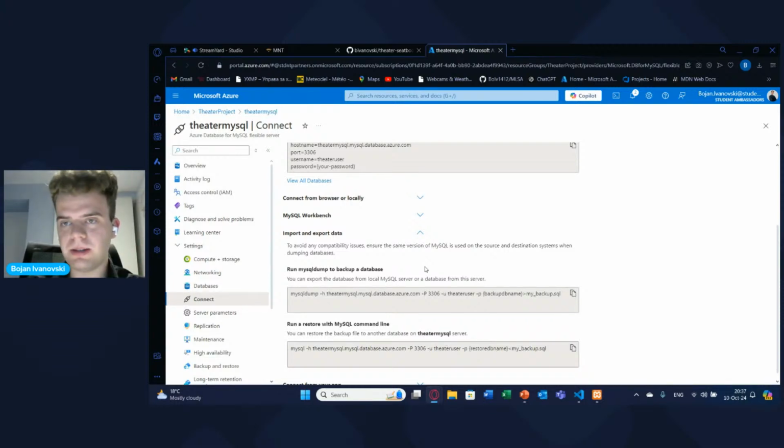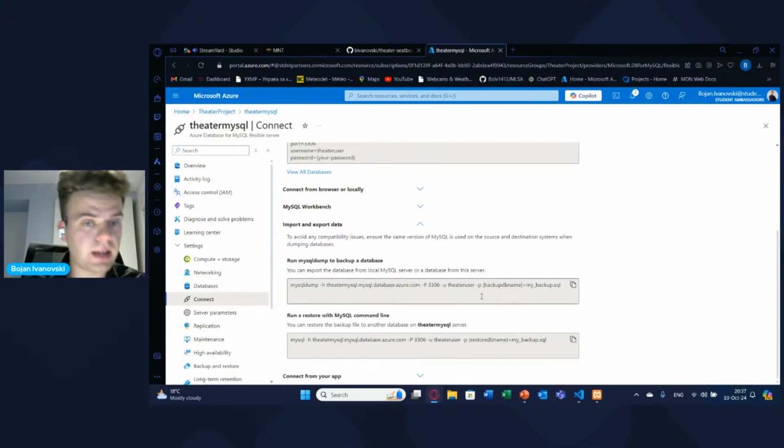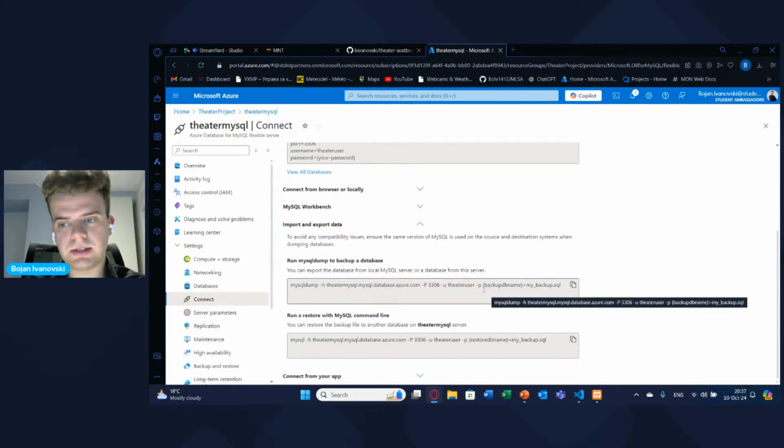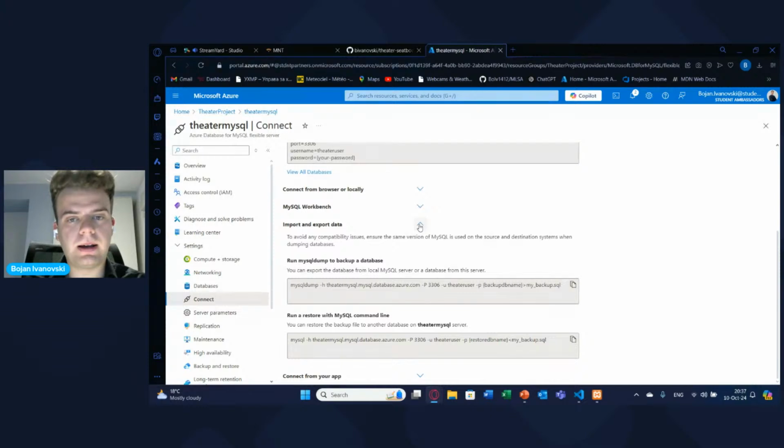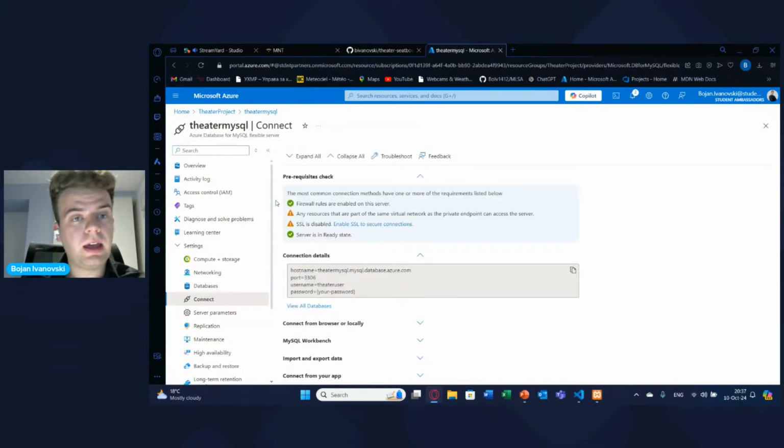So Azure database service and Azure database server, and also an Azure database, which is also for MySQL. So this is how you would connect your local database with the Azure one. After you do this, now the things get easier.